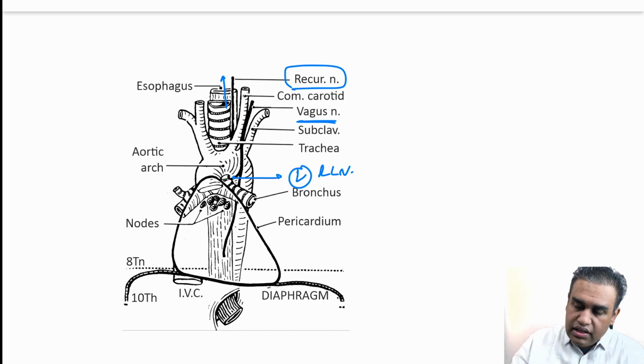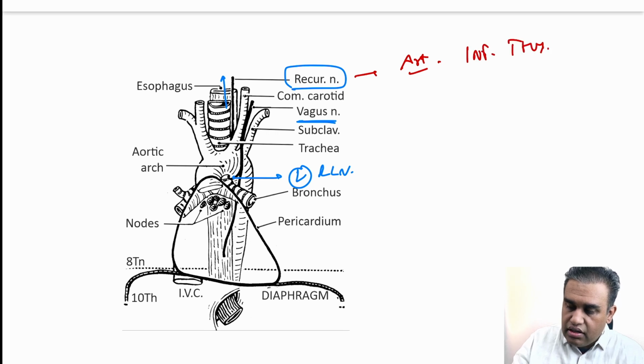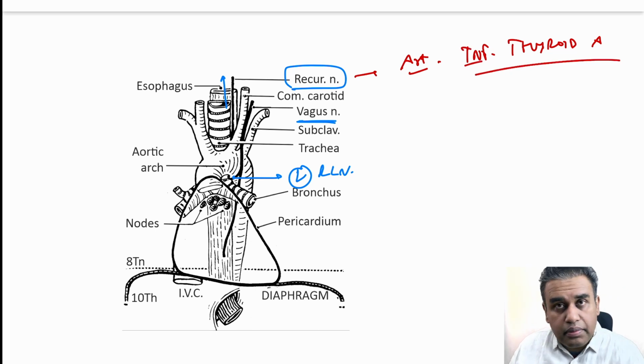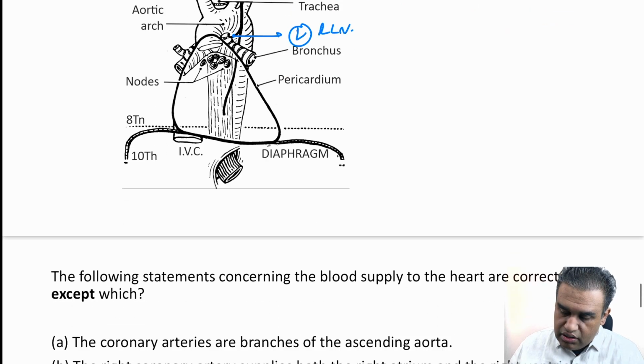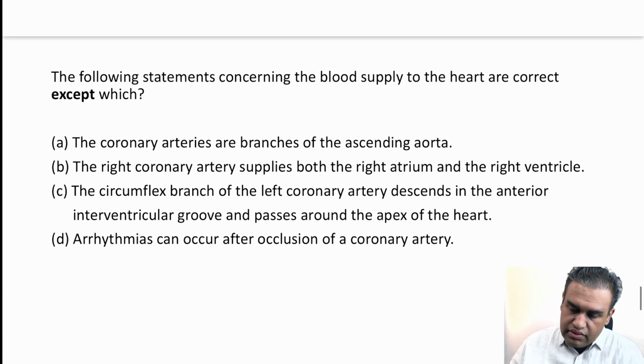Plus, do remember that the recurrent laryngeal nerve is close to an artery. Which artery? The inferior thyroid artery, the main artery that supplies the thyroid and parathyroid. The recurrent laryngeal nerve lies very close to the inferior thyroid artery. Remember that too. Fair enough. Let's see the next one.